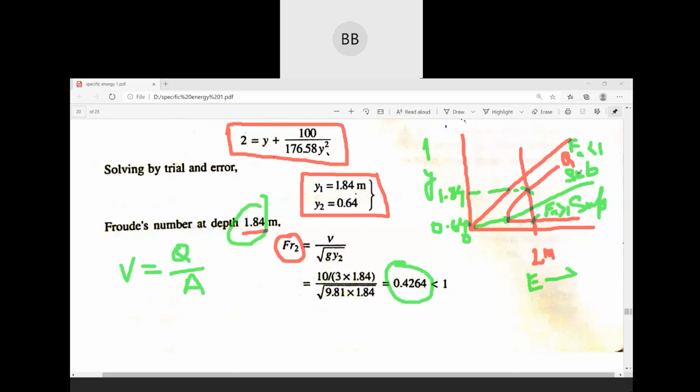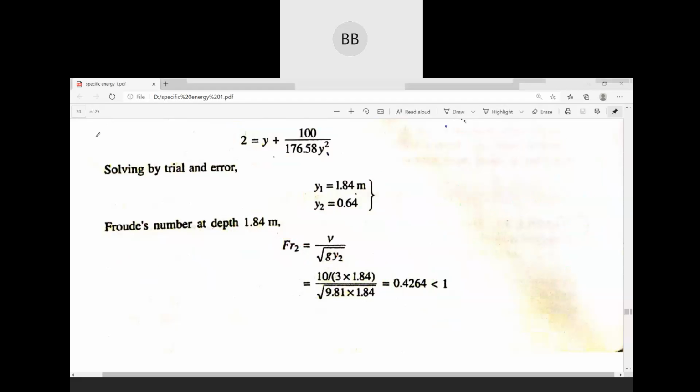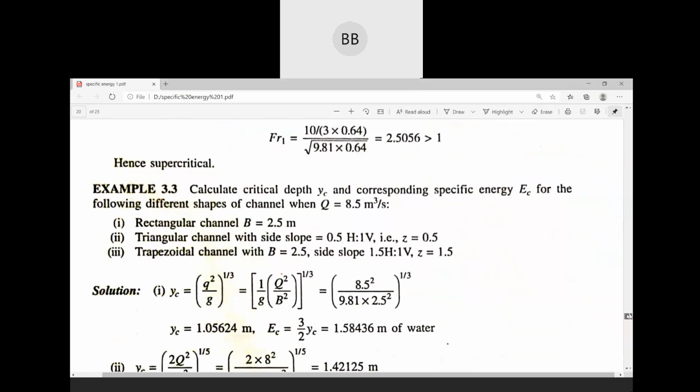So here, for subcritical, your Froude number is always less than 1. So it's correct. Similarly, you find out the Froude number for 0.64, and definitely it will be greater than 1. So you will have three flow conditions: supercritical, subcritical, and critical flow. For critical flow, your Froude number is equal to 1. For supercritical, it's greater than 1, and for subcritical, it's less than 1. Similarly, you can find out the Froude number for your other depth, that is 0.64.